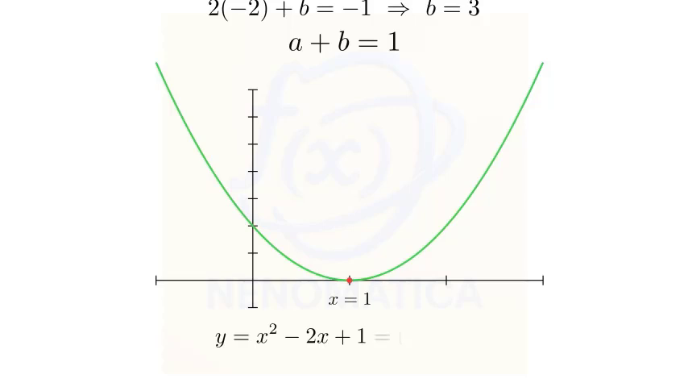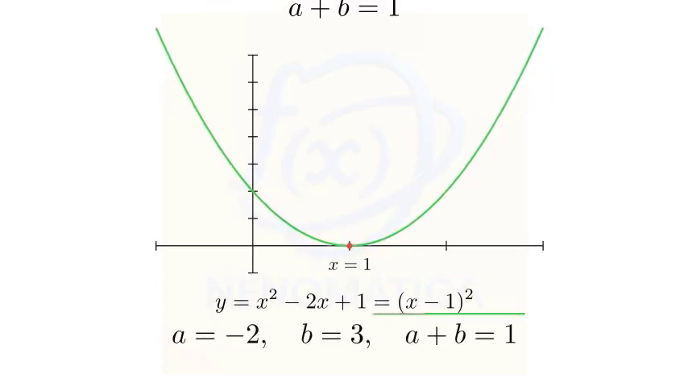With a equals -2 and b equals 3, the coefficient of x is 1, and the quadratic becomes y equals x squared minus 2x plus 1, which factors as (x minus 1) squared. The graph touches the x-axis at x equals 1, confirming a double root.